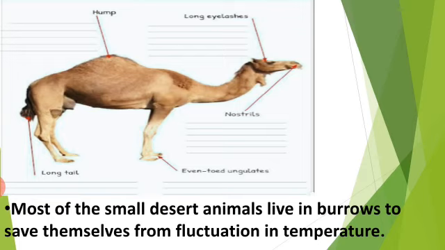Okay students, now there are other animals who live in the desert, and they live in burrows in the daytime and come out at night because there is fluctuation in temperature. In this way the desert animals are able to live in a desert.